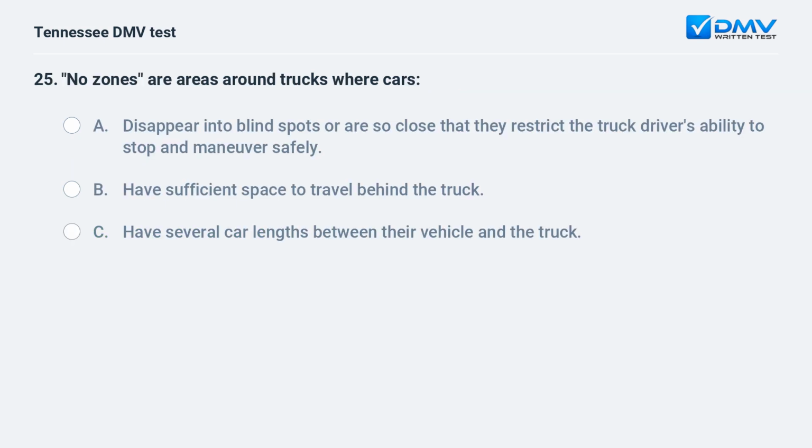No zones are areas around trucks where cars: A. Disappear into blind spots or are so close that they restrict the truck driver's ability to stop and maneuver safely. B. Have sufficient space to travel behind the truck. C. Have several car lengths between their vehicle and the truck.